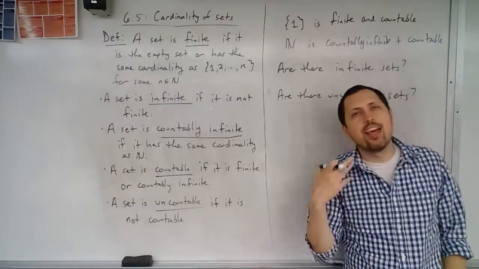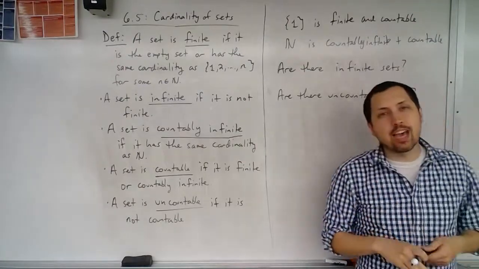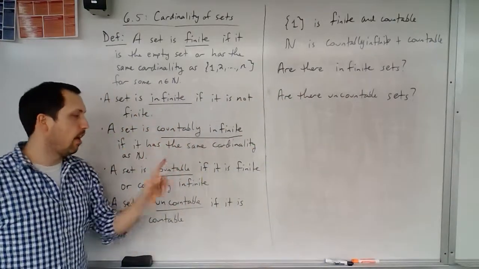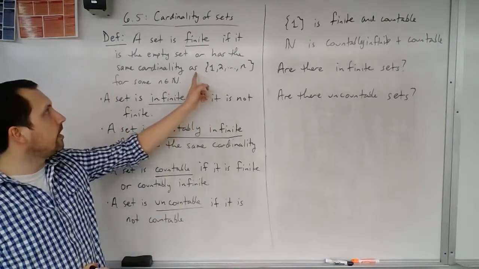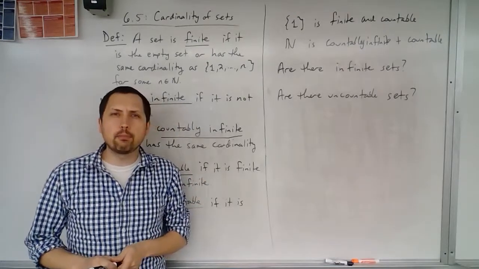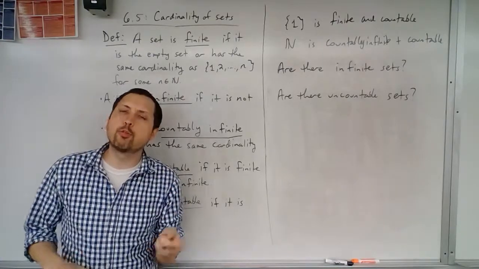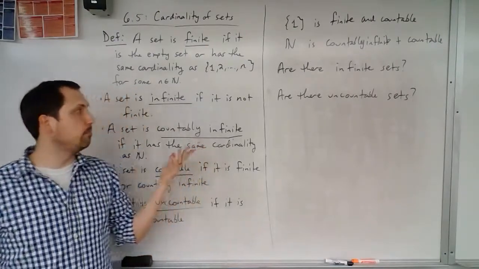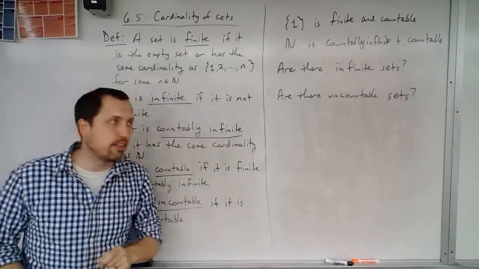So now we have these questions. Are there infinite sets? Do infinite sets even exist? And are there uncountable sets? We have these two because it basically says that it's not finite or it's not countable. You could prove easily that things are finite and things are countable, but to show that something is not, it gets a little tricky. So we could take a look at a proof of how we could try to show that the natural numbers is infinite. That seems to be a very good starting point: if I can show that the natural numbers are not finite, then I could prove that it is infinite.